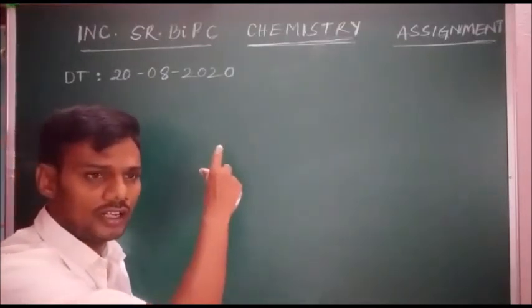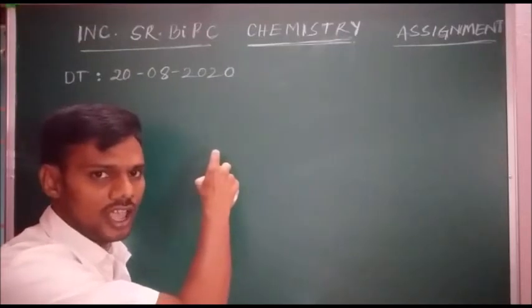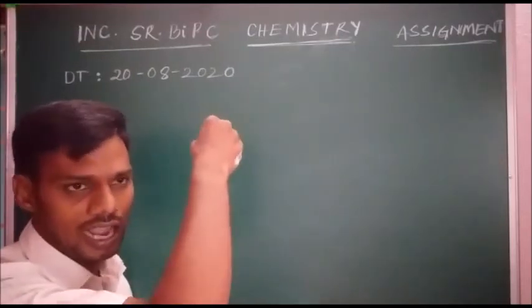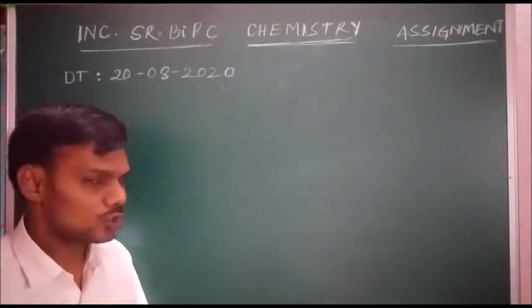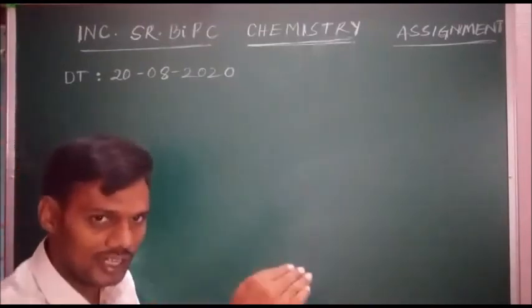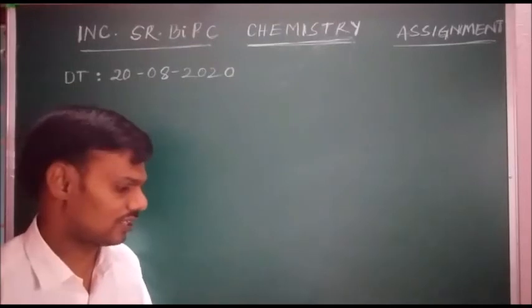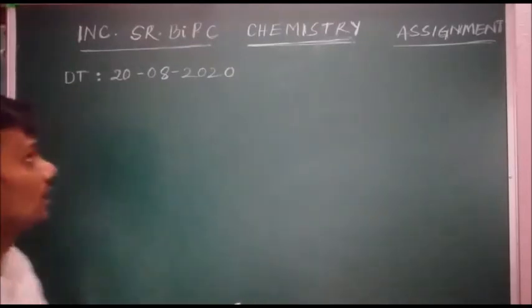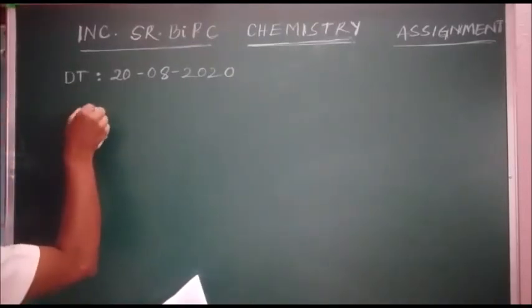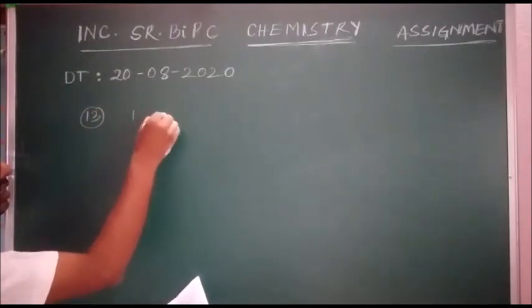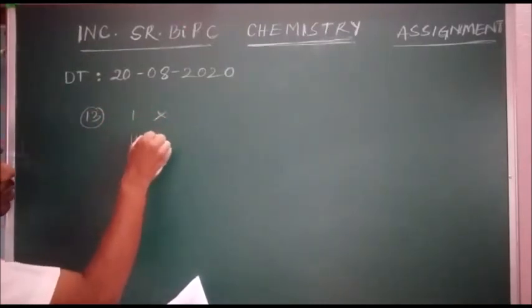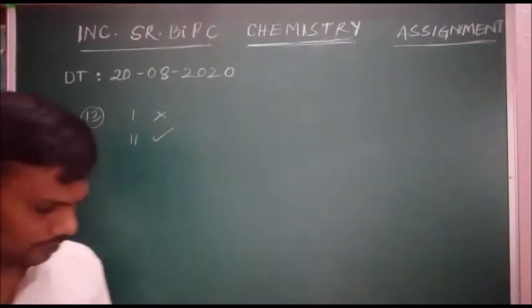In Schottky defect, cations and anions are removed and thrown out from the lattice, so density decreases. Statement 1 is wrong and statement 2 is correct.